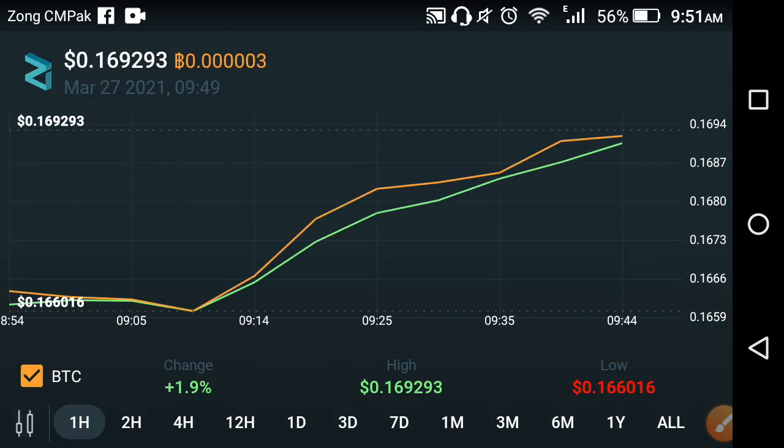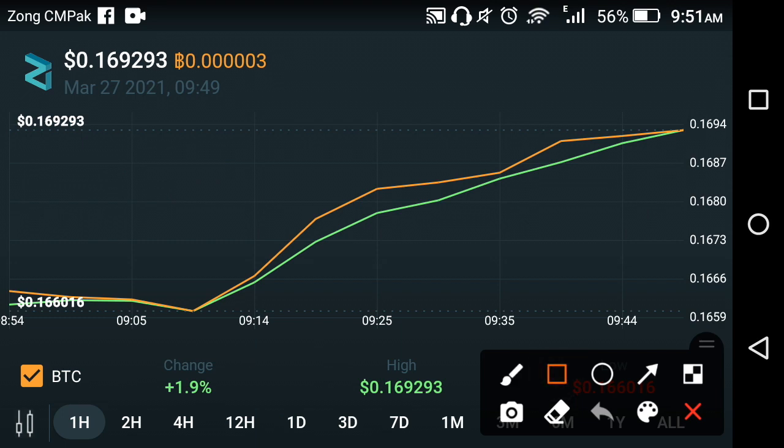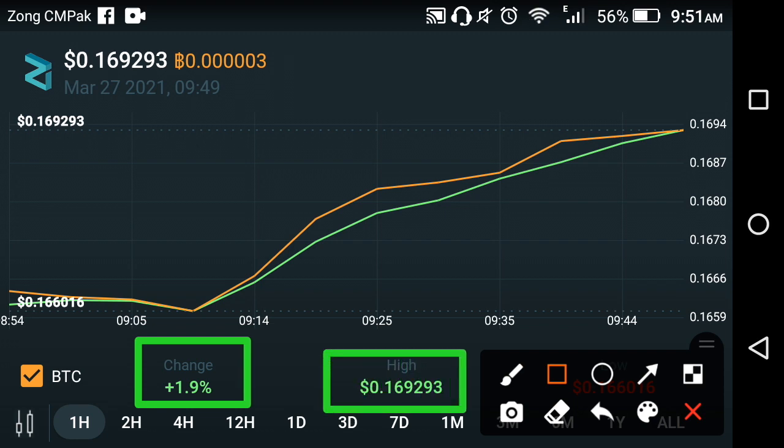As you can see here, this is the live price prediction of Zilliqa cryptocurrency for the last 1 hour. Today, for Zilliqa holders, the change is a positive 1.9% in the last 1 hour. The high price of Zilliqa in the previous hour is $0.169293.